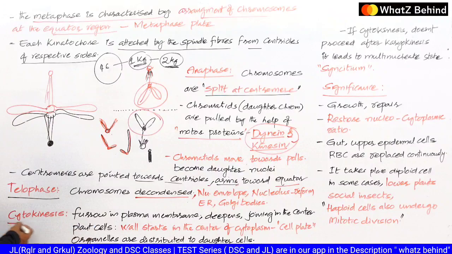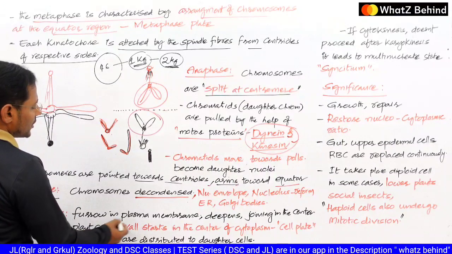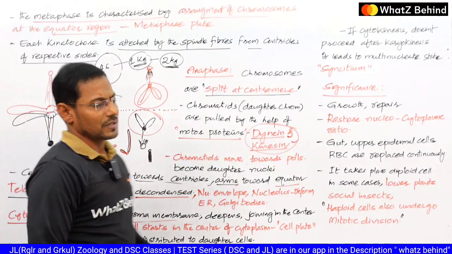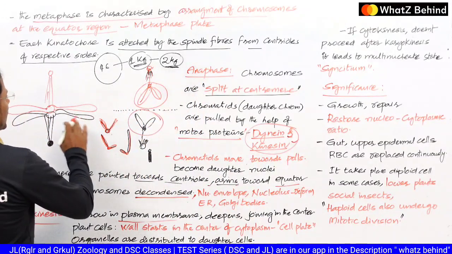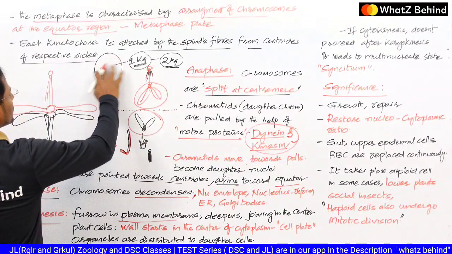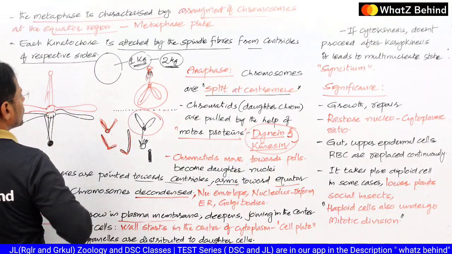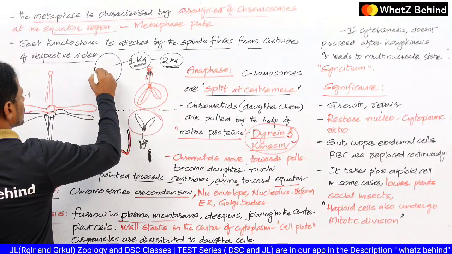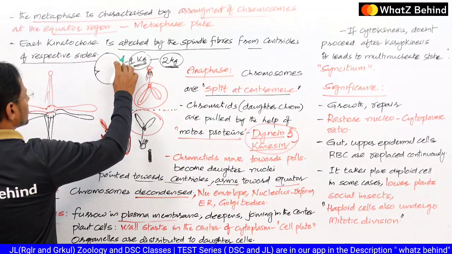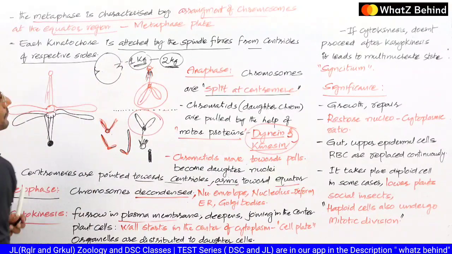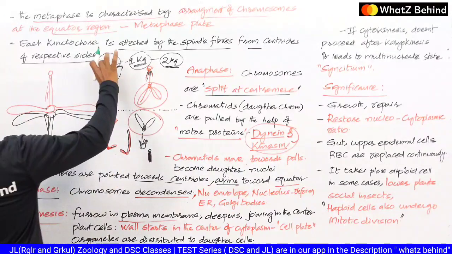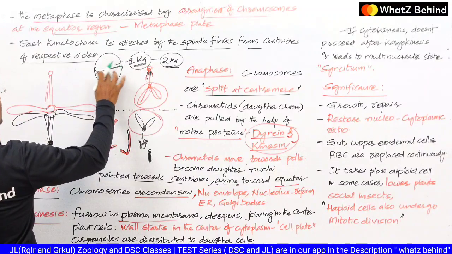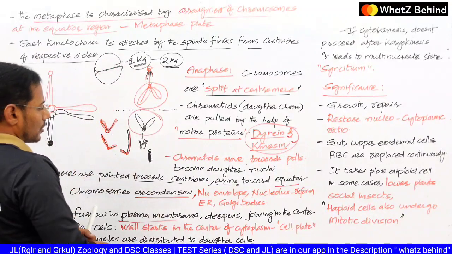Let us see the cytokinesis. Generally the furrow in the plasma membrane first starts. The furrow is a small notch-like region. Say for example, assume that this is the cell. Here in the plasma membrane you can observe a notch-like furrow. So this is the furrow, it starts in the plasma membrane first, and this furrow further extends and moves toward the center, and ultimately the cytoplasm is going to be divided into two portions, which generally surround the nucleus, the daughter nuclei.